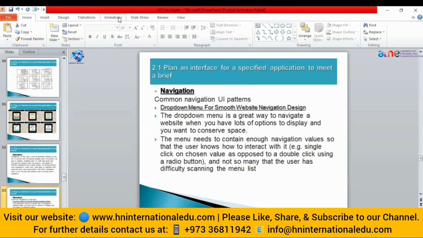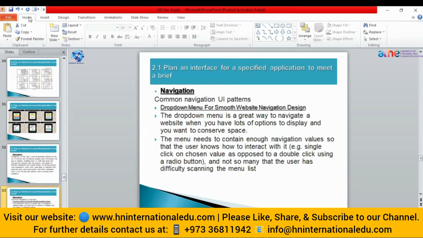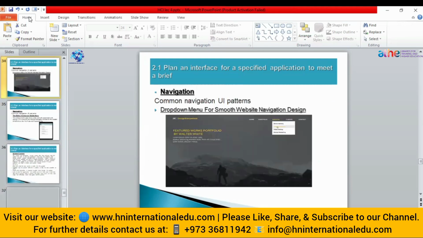If I click on something, then a menu will appear. This is what a navigation with a drop-down looks like. If I click here, a menu will appear with some actions or options. This is a very good example of how a drop-down menu looks.